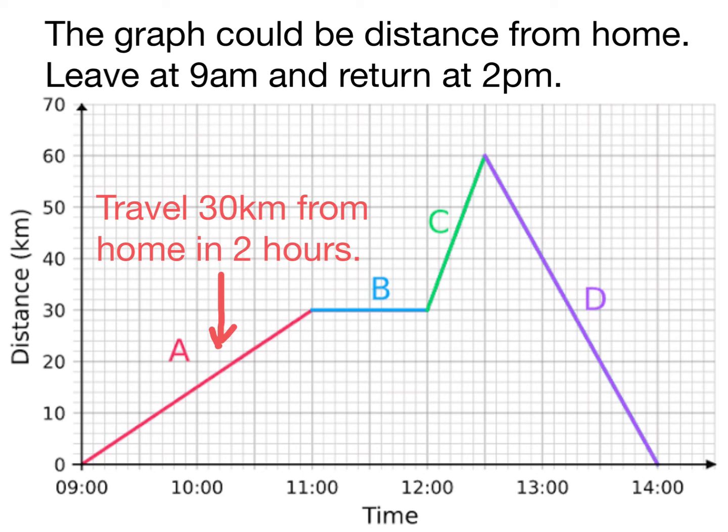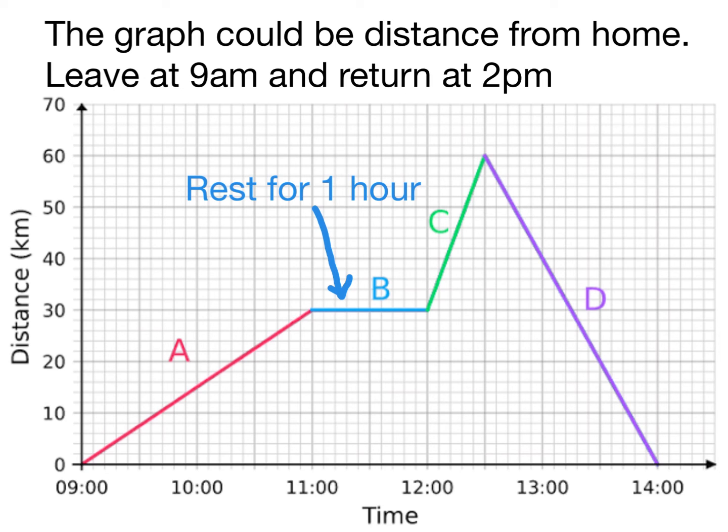The red line shows us that once we've left home at 9 a.m., at 11 a.m., 2 hours later, we're 30 kilometres away. So we've travelled 30 kilometres in that 2 hours. For the blue section, that's actually a rest, because we stay at 30 kilometres for the next hour.